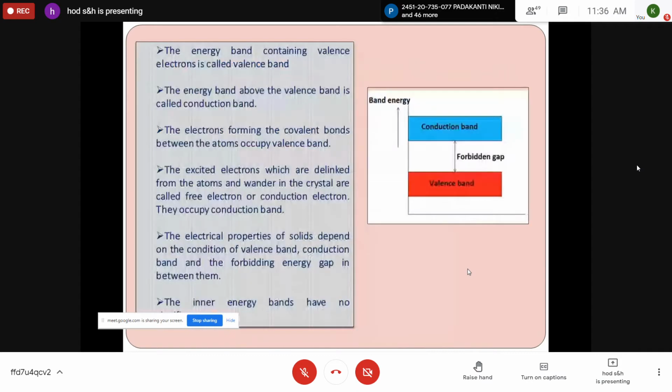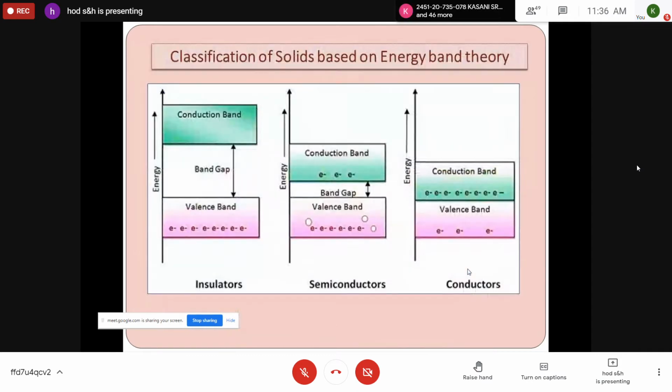Now you take the heading. This is a very important question: classification of solids based on energy band theory. Please take the heading, classification of solids based on energy band theory. And also, please draw this diagram: insulators, semiconductors, and conductors.